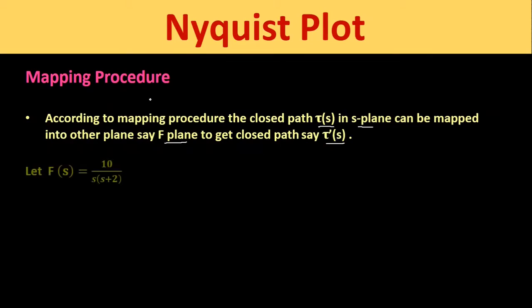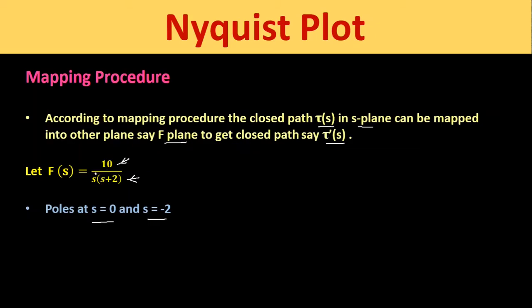Let us assume a function f of s is equal to 10 divided by s into s plus 2. In this function we can see that zeros are absent if we look at the numerator of this function, and from the denominator of this function by equating this denominator to 0 we will get two poles, that is at s is equal to 0 and at s is equal to minus 2. That means we are getting two poles from this function f of s, but zeros are absent in this function.